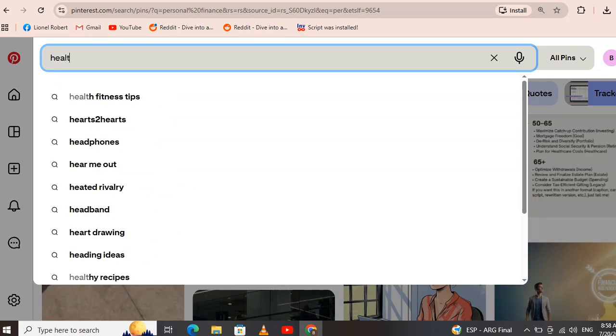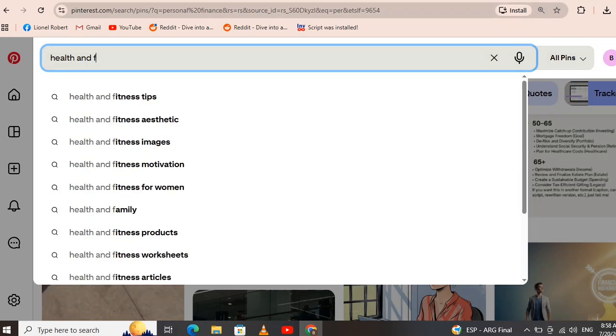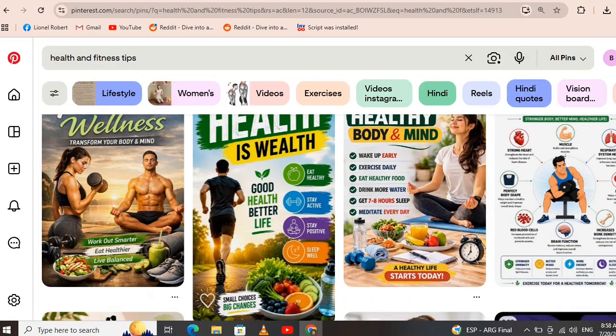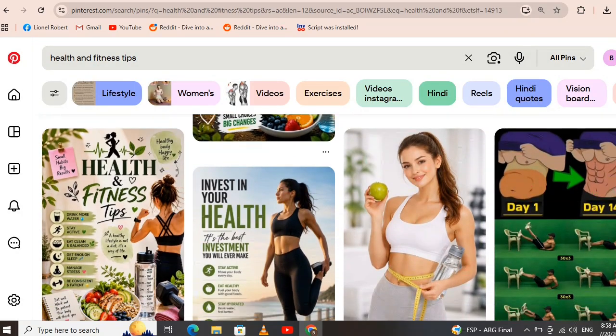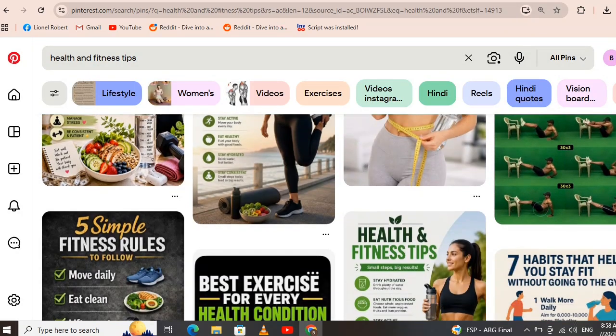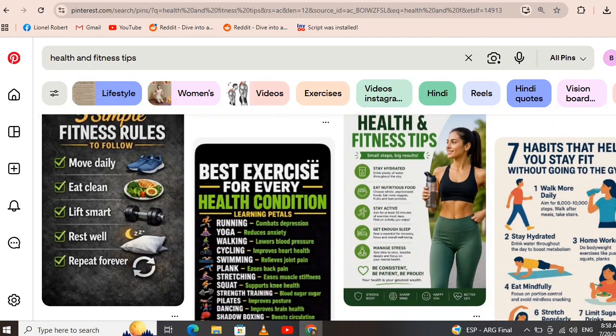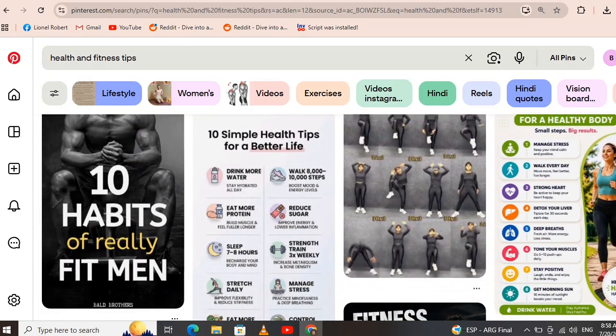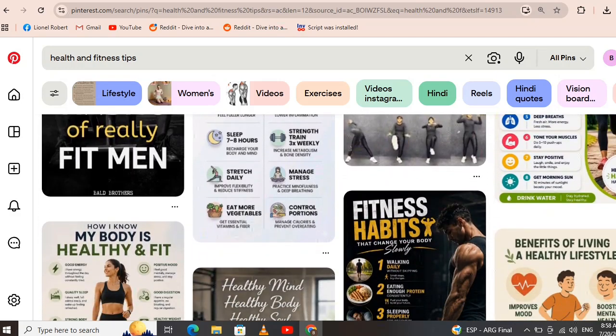Step 5. Keyword research. Pinterest is a search engine. That means keywords matter. Search your topic inside Pinterest. Notice auto suggestions, popular searches, related keywords. Then ask Claude AI to organize those keywords naturally into titles and descriptions. Now every pin becomes optimized for Pinterest SEO.